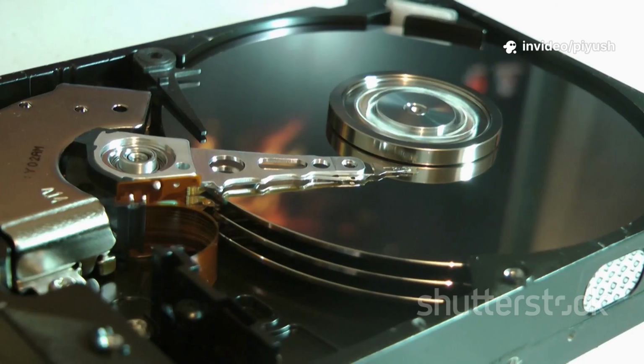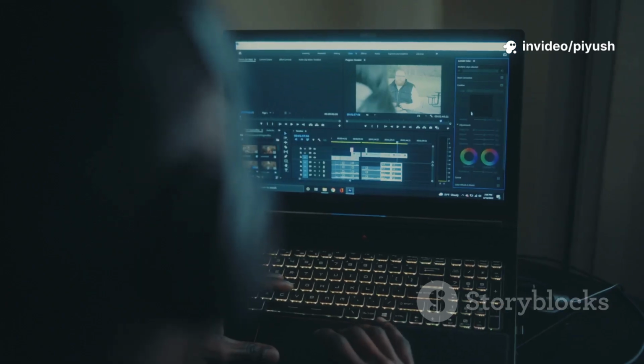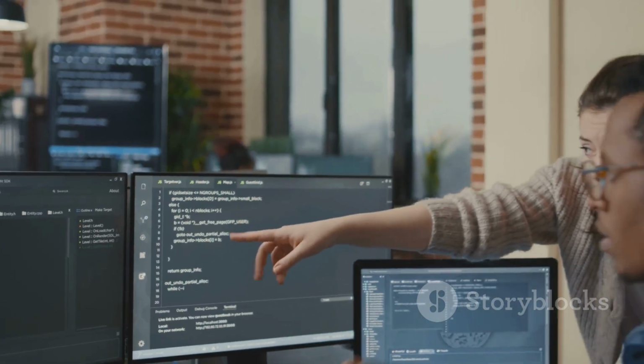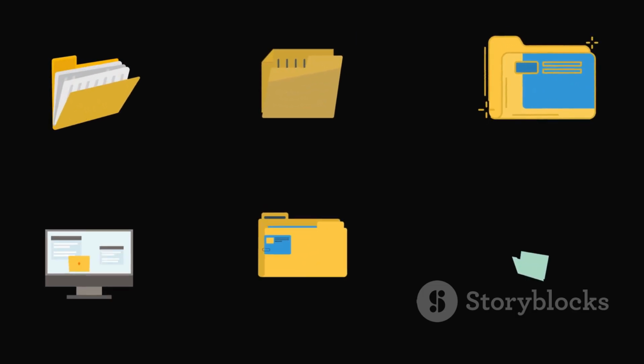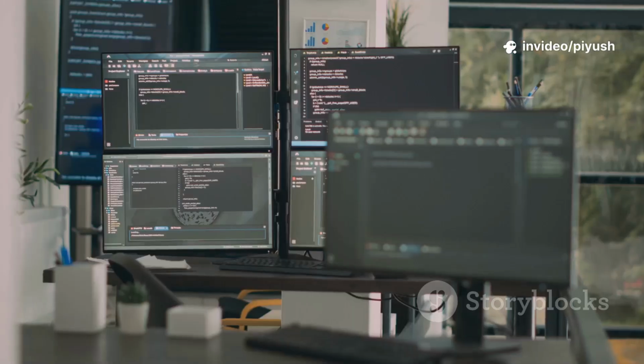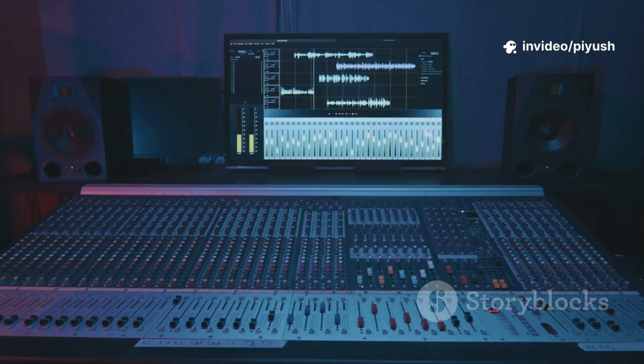Even if you are installing on a brand new empty drive, getting into the habit of backing up is a fundamental skill for any computer user. So what should you back up? The simple answer is anything you cannot afford to lose. Start by thinking about your personal files. This typically includes documents, desktop files, pictures, videos, and music.